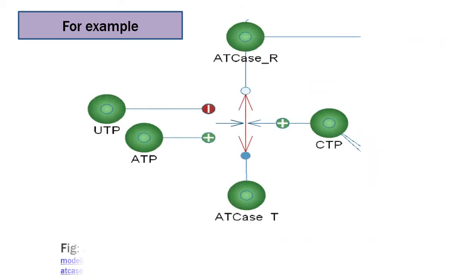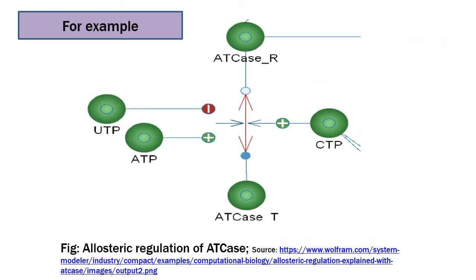For example, in case of allosteric regulation of ATCase, which is the aspartate transcarbamylase enzyme, it is an important enzyme of pyrimidine biosynthesis. This is an allosteric enzyme. It has 2 trimers of catalytic subunit and 3 dimers of regulatory subunit.